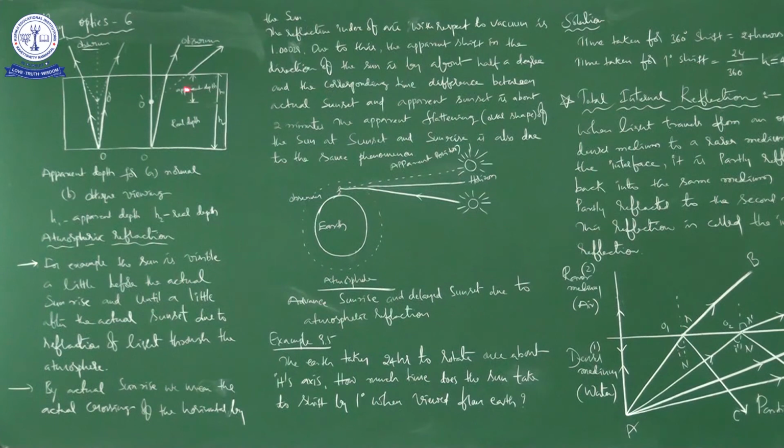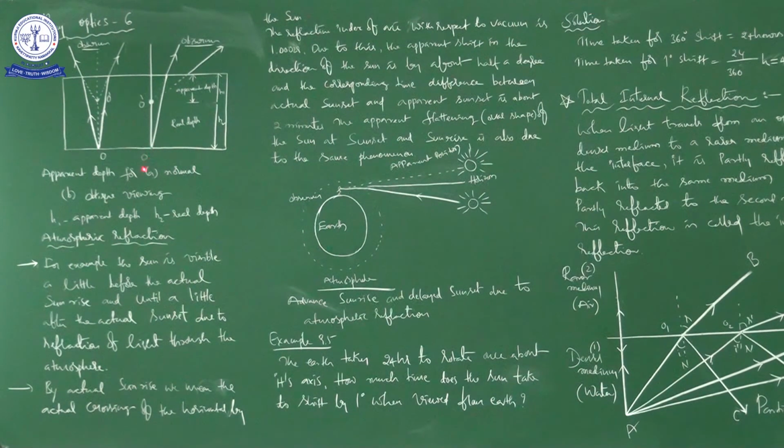In another position, here if you observe carefully, this is the position of the observer. Actually, this is the position of the coin, that is at O. Okay, right.